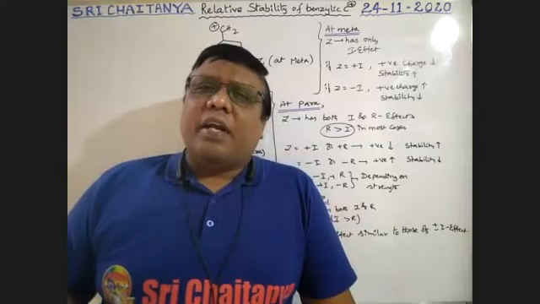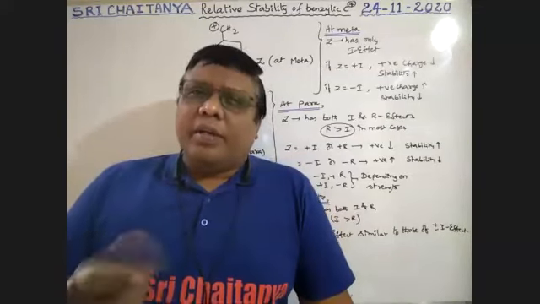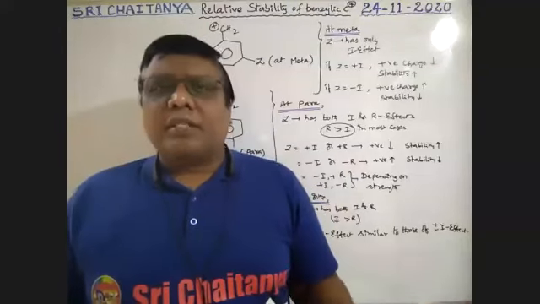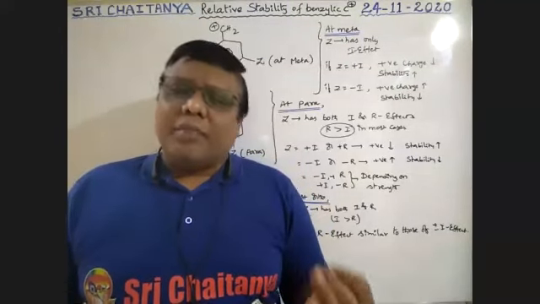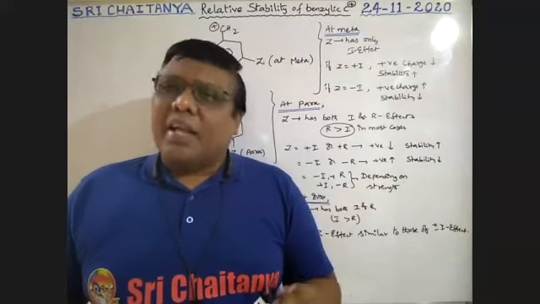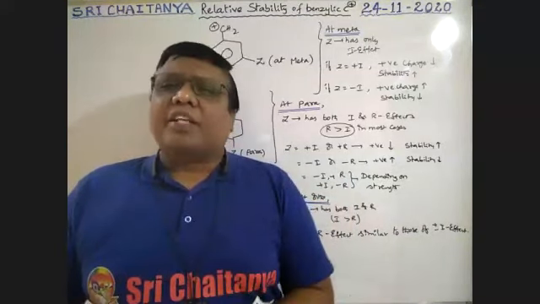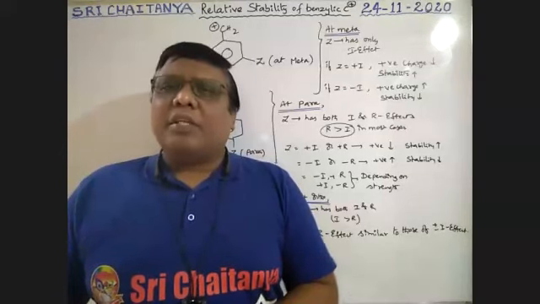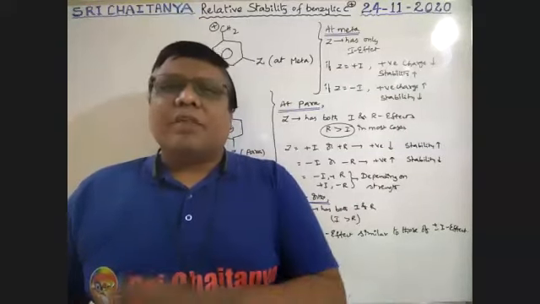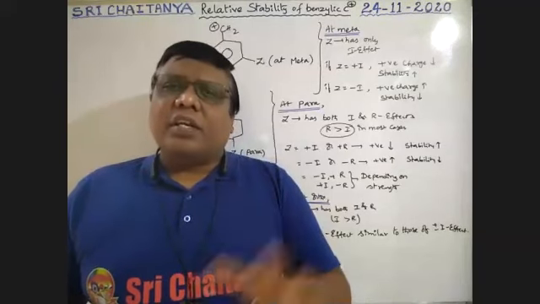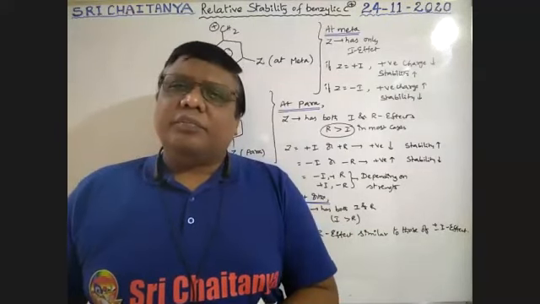These reaction intermediates are nothing but carbocations, carbon free radicals, carbanions, carbenes, nitrenes, and benzyne. These are the 6 varieties of reaction intermediates, boys. In our syllabus, we are discussing one by one. So we started yesterday with carbocation.